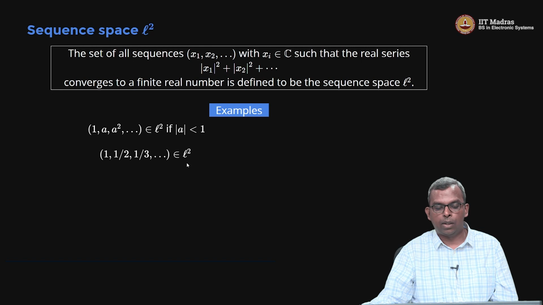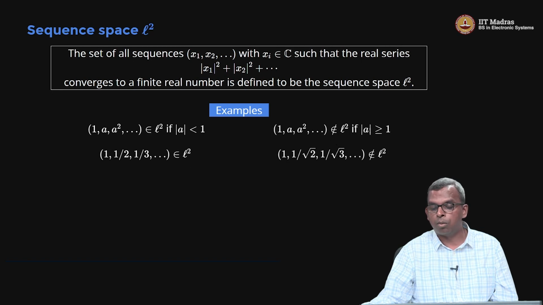This is in L2. Now examples of sequences not in L2: if you have 1, a, a squared with mod a greater than or equal to 1, this will not be in L2. Even if a is 1, the sequence 1, 1, 1, 1, 1 is not in L2. Okay, if you add it up, it blows off to infinity, right? So this is not in L2. Here is another sequence 1, 1 by root 2, 1 by root 3, etc. It is not in L2. Why? Because when you square and add, you get the harmonic series 1 plus 1 by 2 plus 1 by 3 plus so on, and that diverges off to infinity, right? So it doesn't have a finite convergence. So these are some examples to show you that not all sequences are in L2, only some of them are.